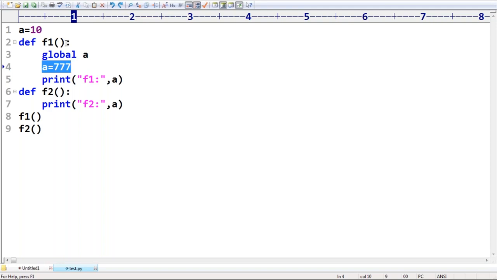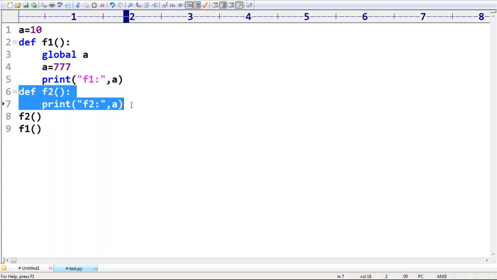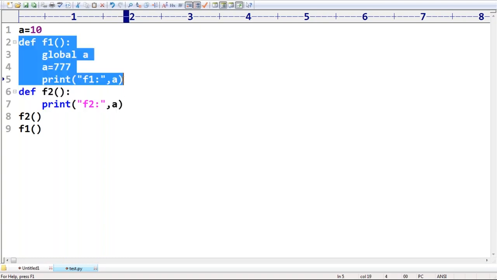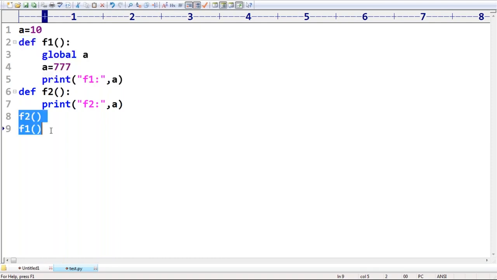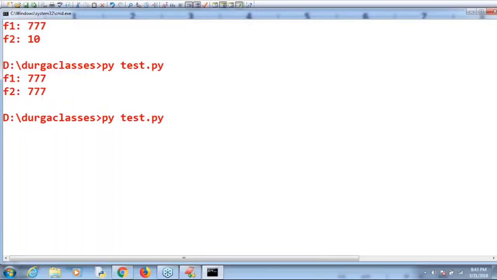Are you able to understand, right? Okay. So now have a look. If you call F2 first, excellent. Then automatically, can you please tell what output we are going to get? Sir, as of now, at the time of executing this one, 10 only. But at the time of executing this one, the value got changed. Remember that order is always based on your function call only. Observe that F2 gives 10, F1 gives 777.